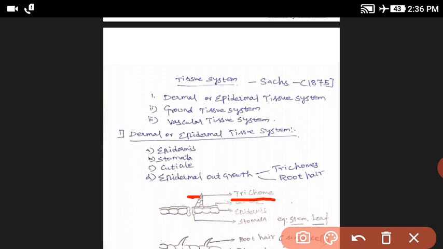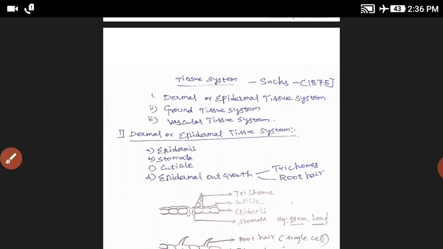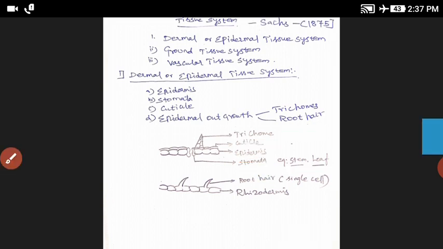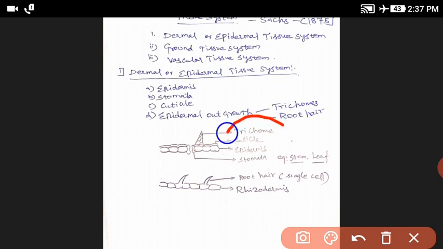Next, among these parts, the epidermis, cuticle, stomata and trichome, trichome is present only in the stem and leaf. These parts are present only in the stem and leaf.